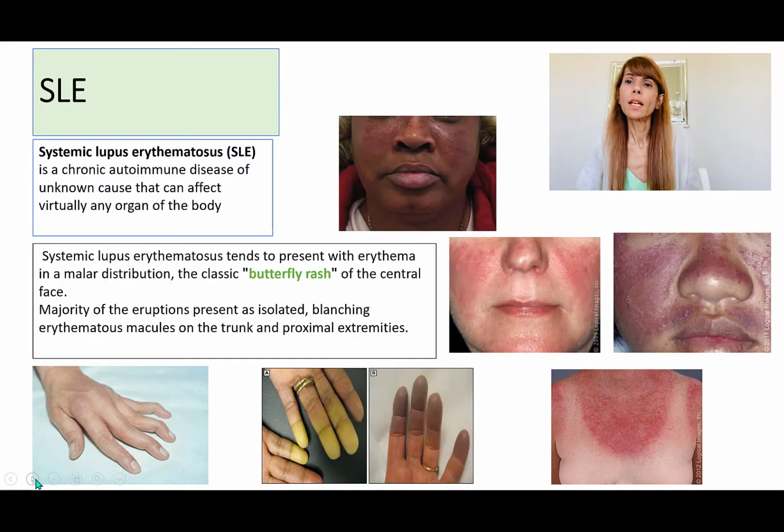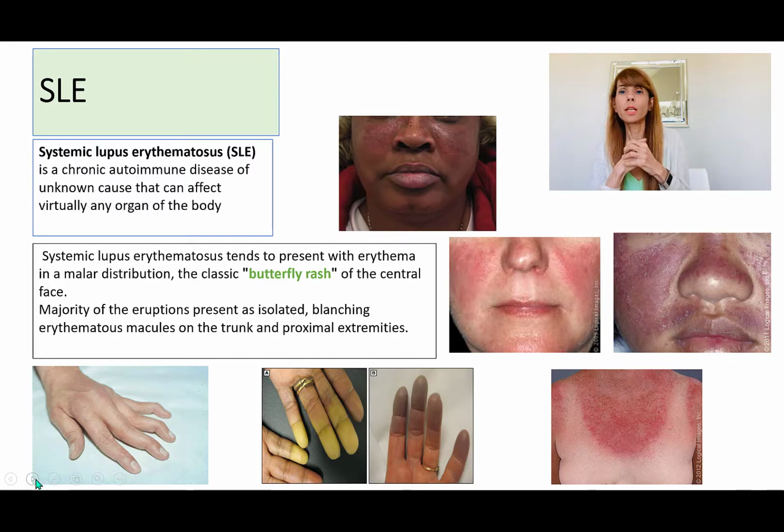So SLE, or systemic lupus erythematosus, is a condition that involves multiple systems and causes multiple symptoms. This is a widespread condition and it's an autoimmune disorder. We don't know the exact cause, but we know that multiple factors are involved. So there is gene-environment interaction. These patients are genetically predisposed to this condition, and when the environment interacts in the form of different triggers, stress, just basic stress of life, infections, or dietary factors, people start to show symptoms.